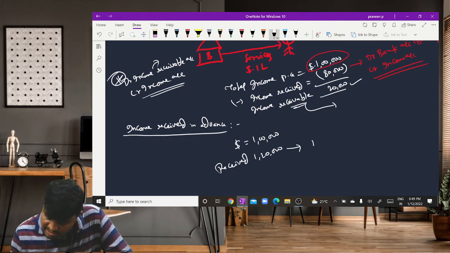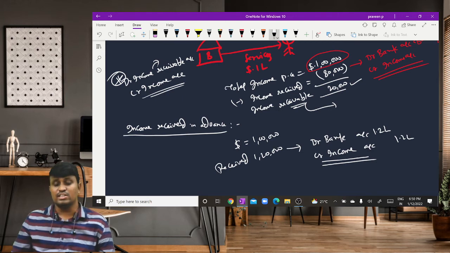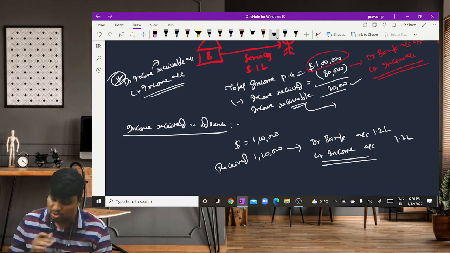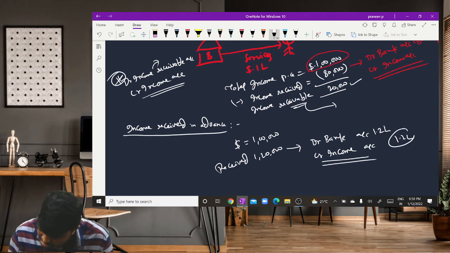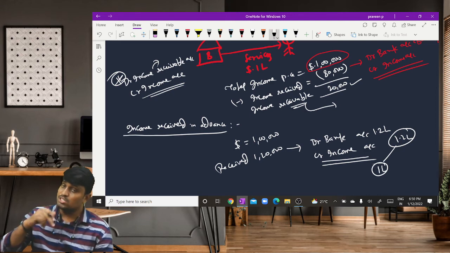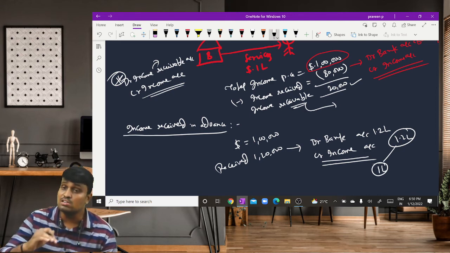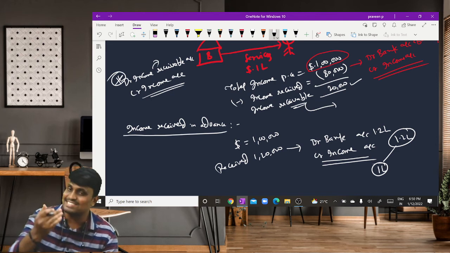When the income is received, we write the entry: debit bank account, credit income account, how much amount? 1,20,000. But out of that, how much amount belongs to the current year? 1 lakh. The 20,000 we received in advance belongs to the next year.